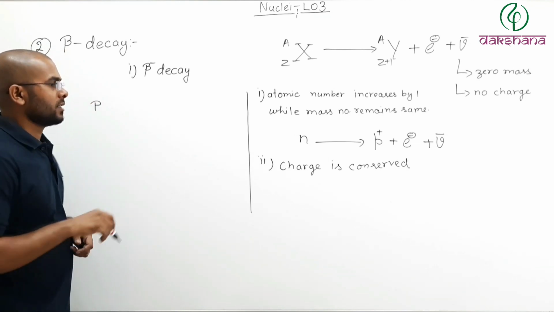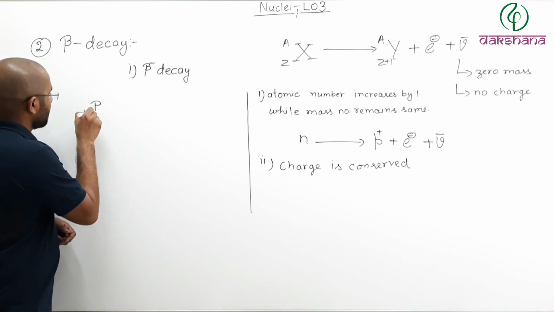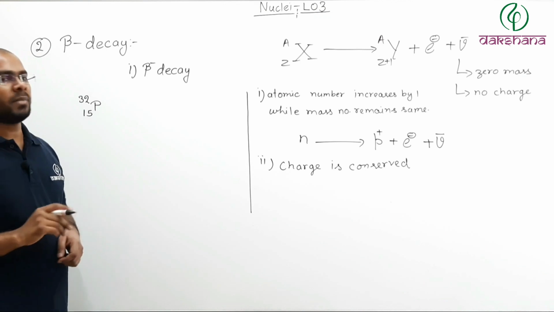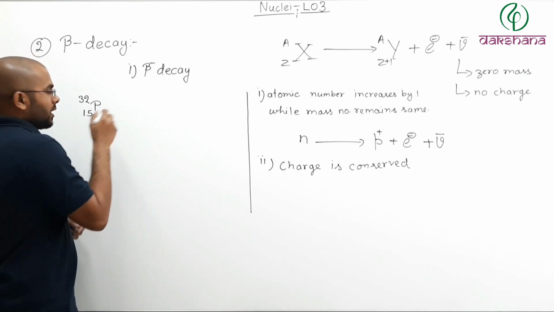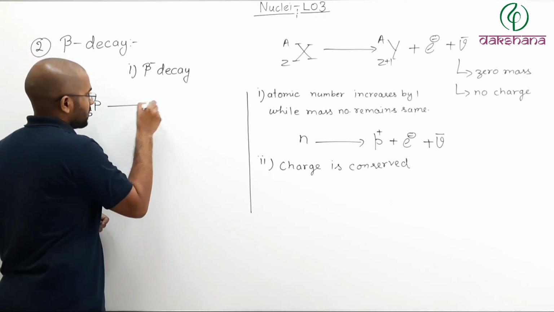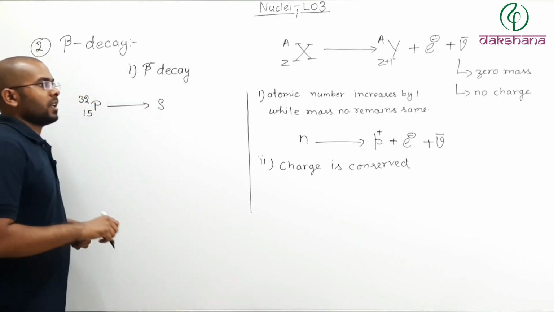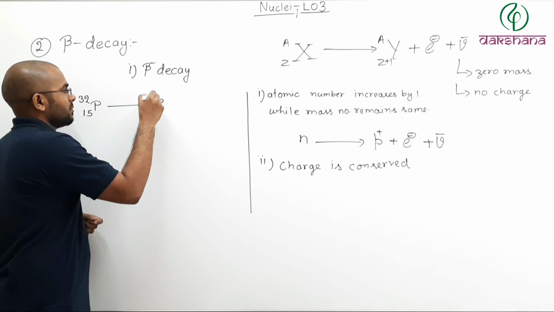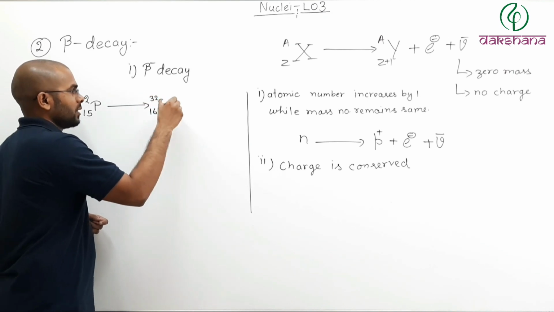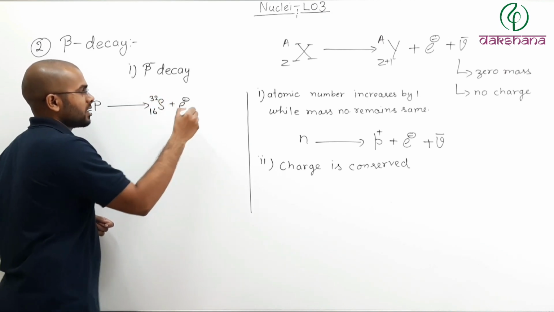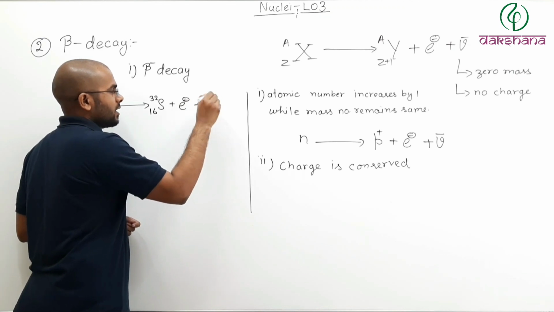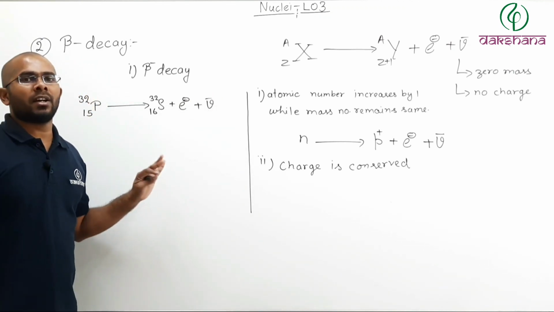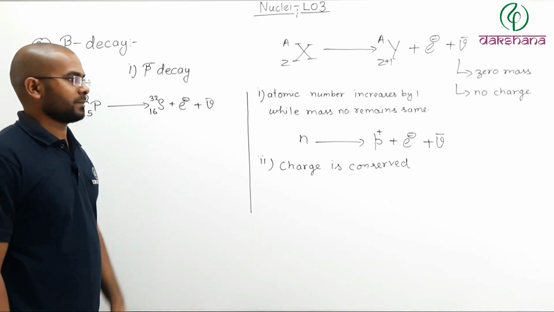Now phosphorus, your atomic number is 15. We are taking a particular isotope with mass number 32. Now this phosphorus changes into sulfur. For sulfur, atomic number 16, mass number 32, plus an electron is emitted, plus an anti-neutrino is emitted. Now this is an example of beta minus decay.